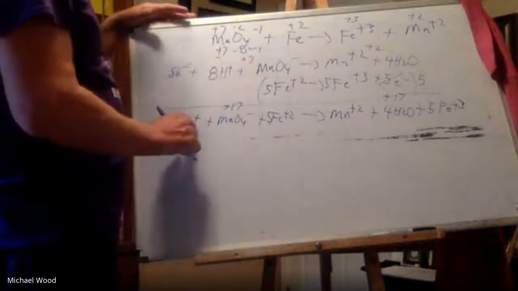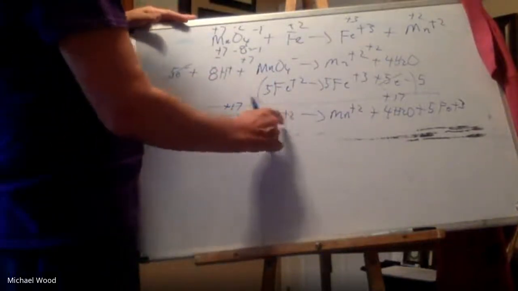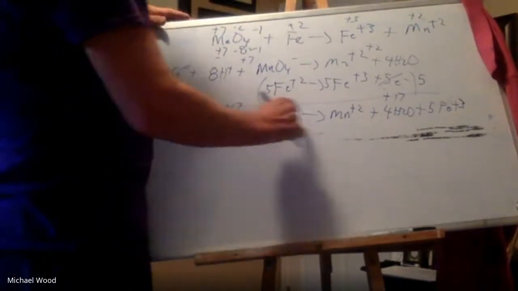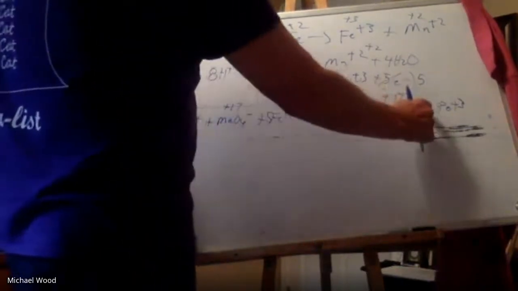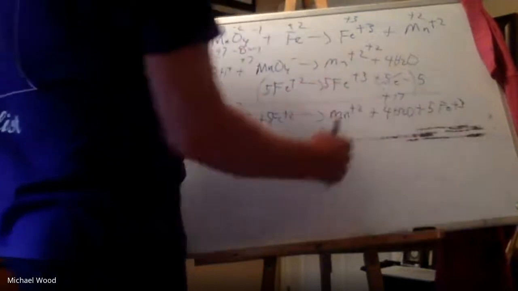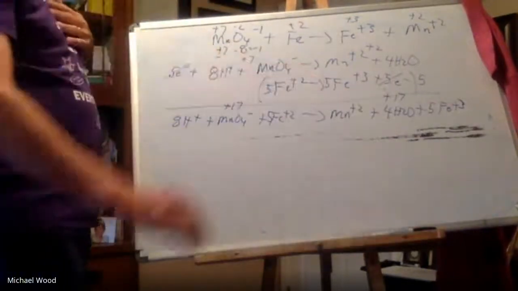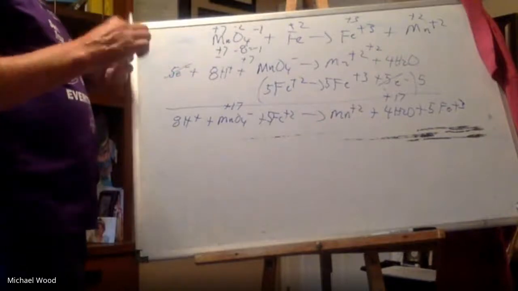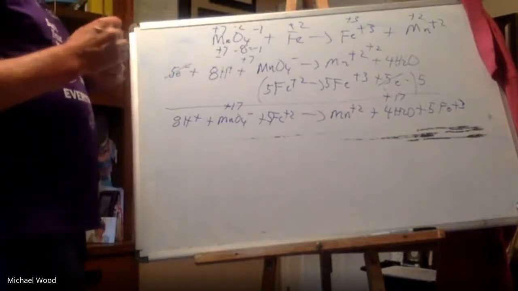So again, I had 8 positives, and then 10 more here. 5 times 2 is positive 18, and minus 1 is 17. Here, positive 2, and 5 times a positive 3 is positive 17. And that is done. So that is the balancing using the half reaction method in acidic solution.